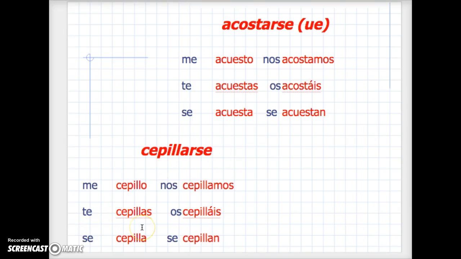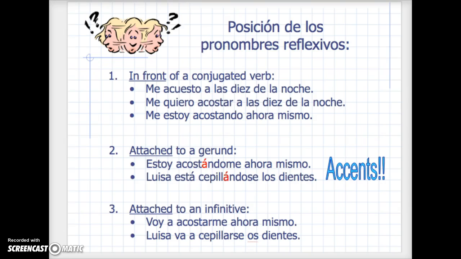Te cepillas. You're brushing yourself. Roberto se cepilla. Robert is brushing himself. Nos cepillamos. We're brushing ourselves. Os cepilláis. You guys are brushing yourselves. And ellos, por ejemplo, ellos se cepillan. They are brushing themselves. All right, nice job. Okay, posición.